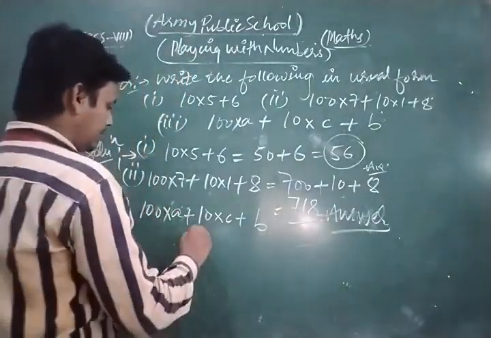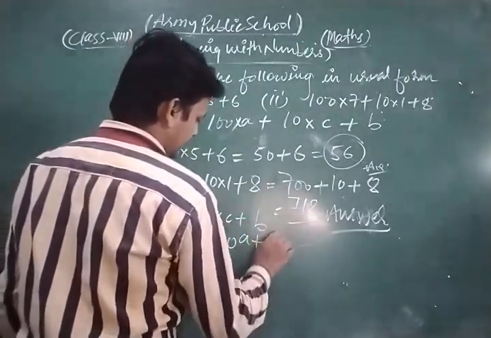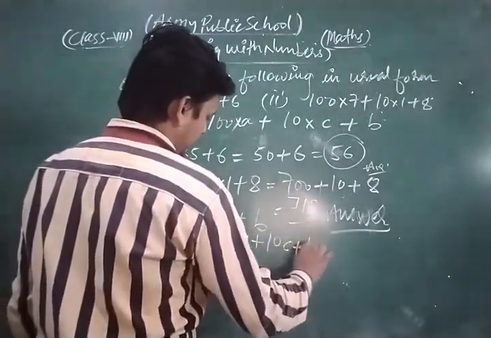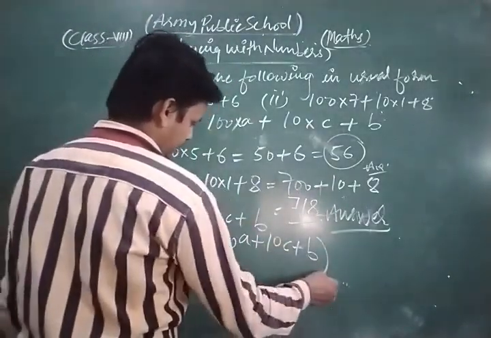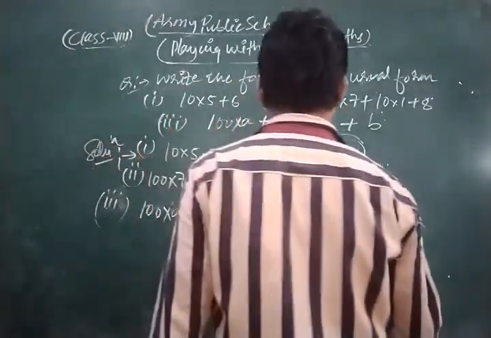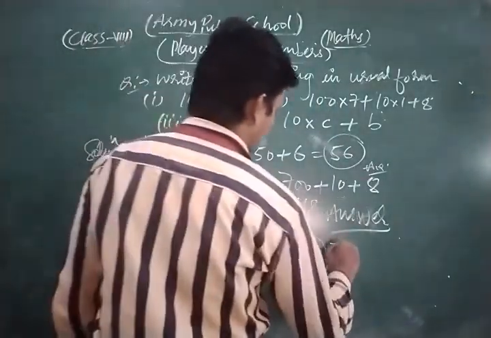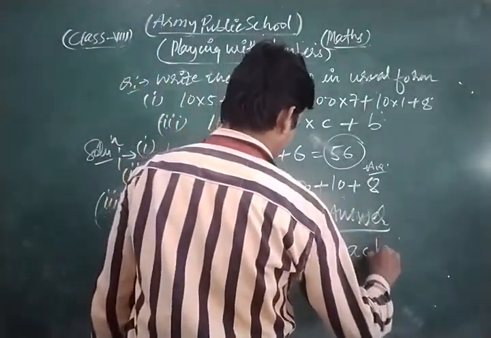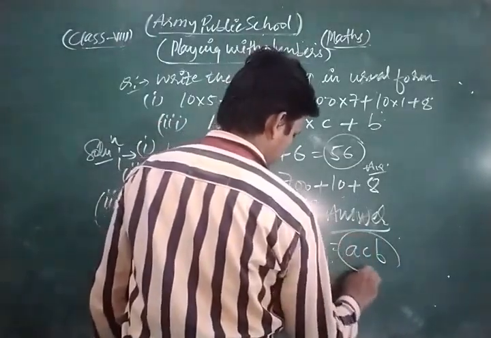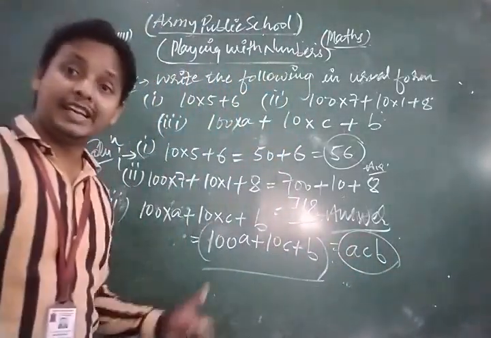So we can write 100A plus 10 into C, that is 10C, plus B. This is the required form. So in this way we can write ACB. This is the usual form of the number.